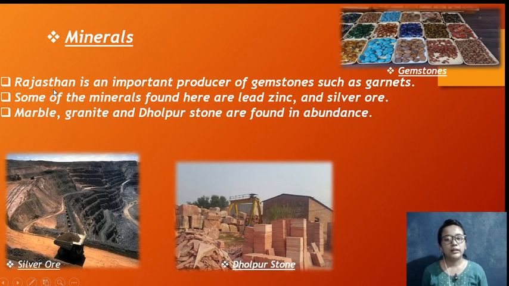Minerals. Rajasthan is an important producer of gemstones. As you can see in the image of the gemstone. The gemstone means the stones used to put on rings, earrings, ornaments and all. Some of the minerals found here are lead, zinc and silver ore. Marble, granite and sandstone are found in abundance. So those are the stones which are found very abundantly.